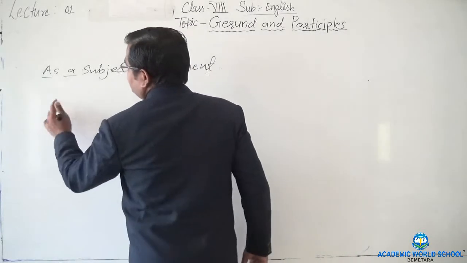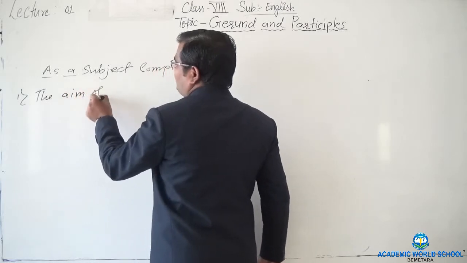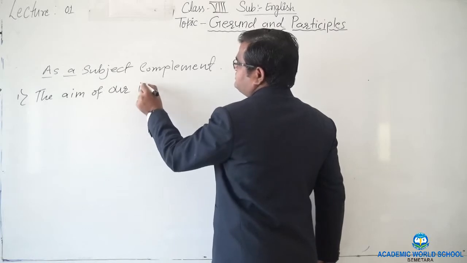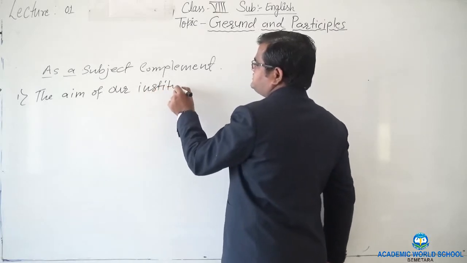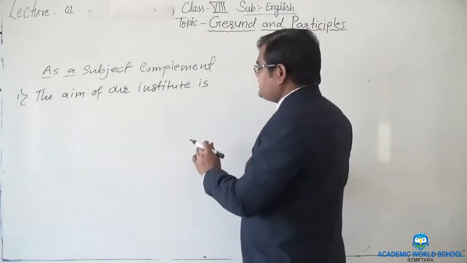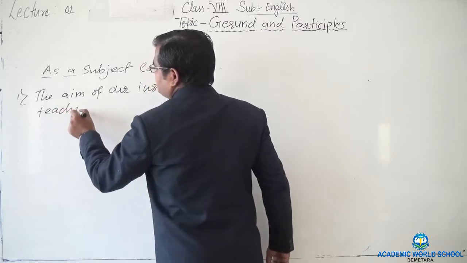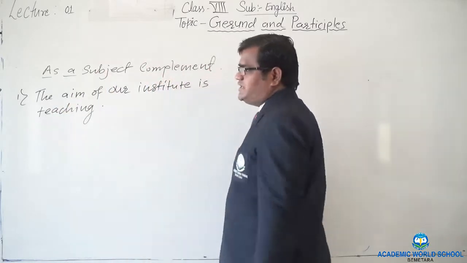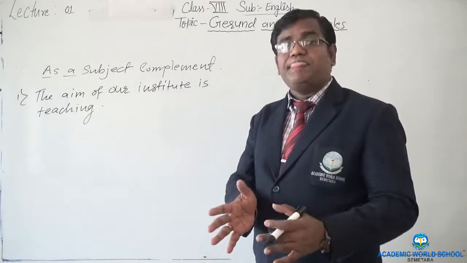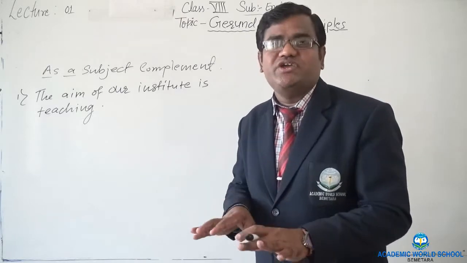For example, here the aim of our institute is, what is the aim of our institute? Is teaching. If I complete here, the aim of our institute is teaching. Now I am not talking about the action which is going on.